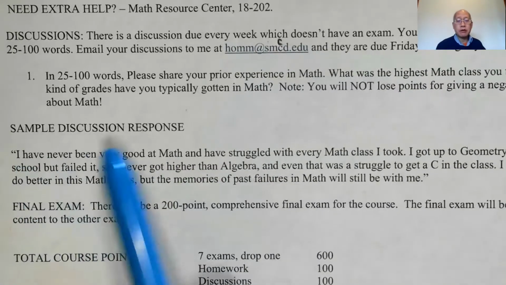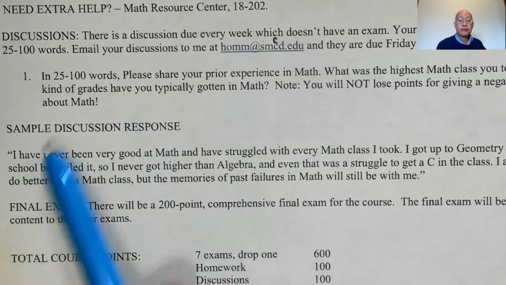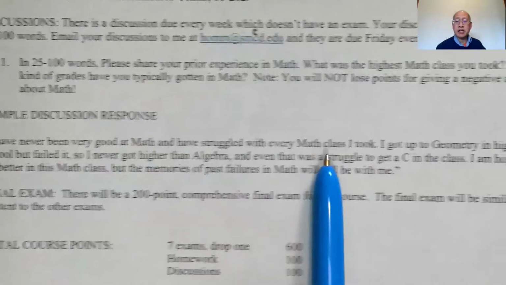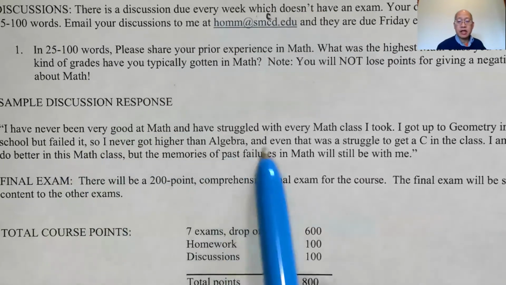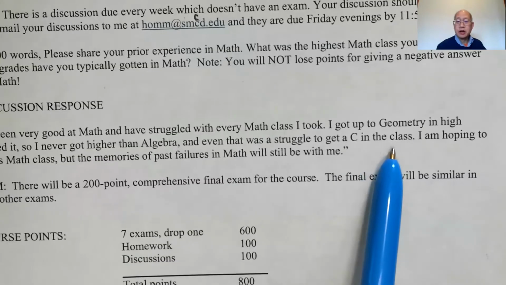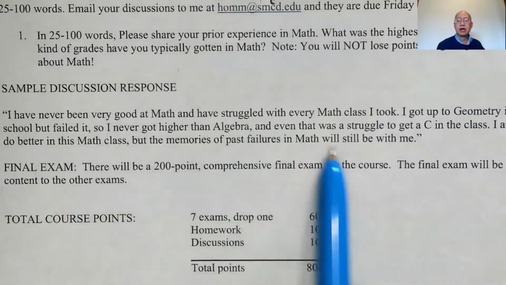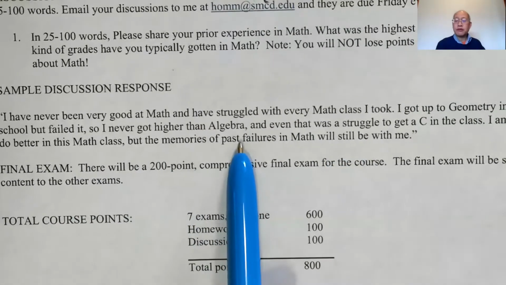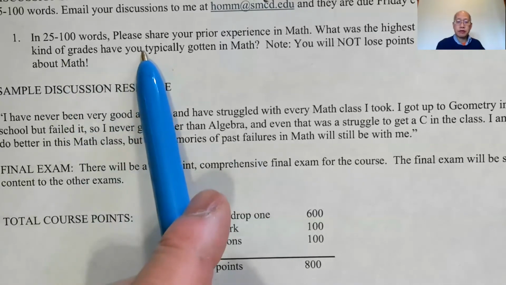Okay, so here's a sample response that gets full credit for this question number 1. I've never been very good at math and have struggled with every math class I took. I got up to geometry in high school, but failed it. So I never got higher than algebra. And even that was a struggle to get a C in the class. I'm hoping to do better in this math class, but the memories of past failures in math will still be with me. So that will not be given negative. You'll get full credit for something like that. Just between 25 to 100 words for discussion. Pretty easy in my opinion.